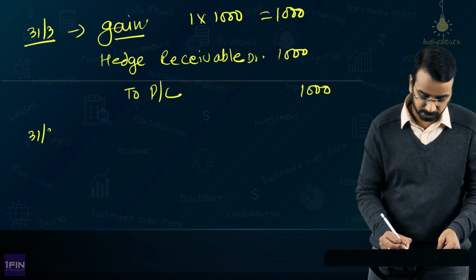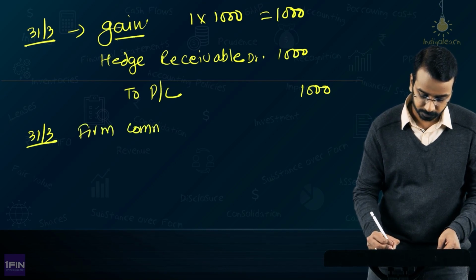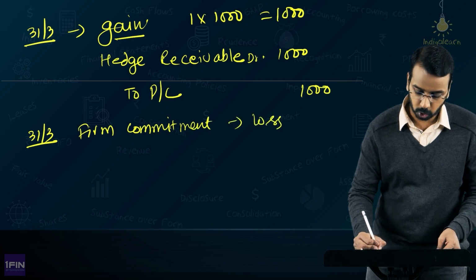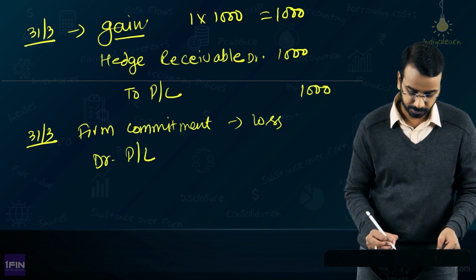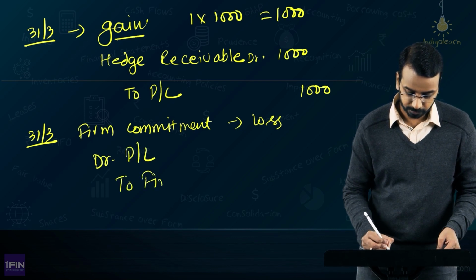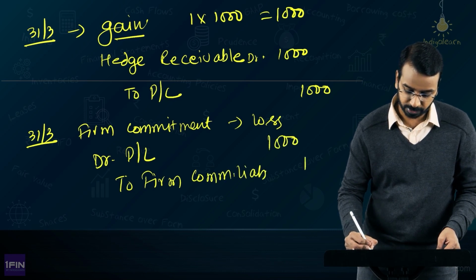So, on 31st of March, firm commitment, there is a loss. Loss of how much? 1000. So, you will debit P&L to firm commitment liability. Sir, why am I increasing the firm commitment liability?